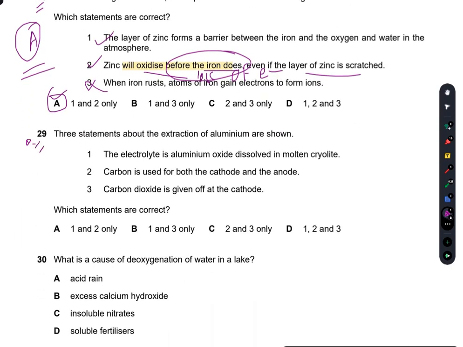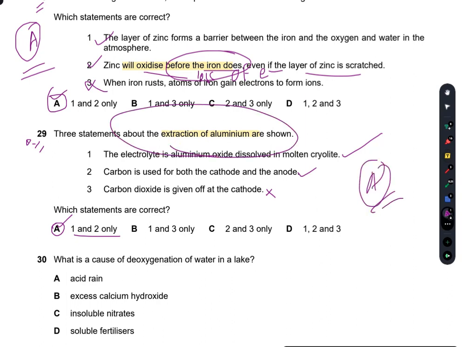Question number 29 here. Three statements about extraction of aluminum are shown. Now the electrolyte is aluminum oxide dissolved in molten cryolite. This is true. Now, carbon is used for both the cathode and the anode. Yes, carbon is an inert electrode. Carbon dioxide is given off at the cathode. No, it is not. So only 1 and 2 are right. You can check about this MCQ from the metals chapter in which the extraction of aluminum is given. So A is the right option.